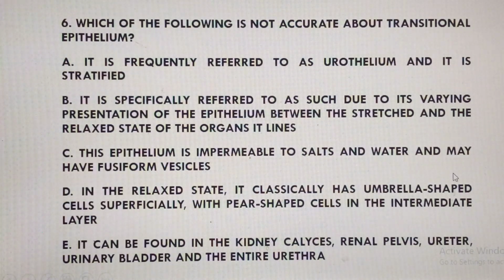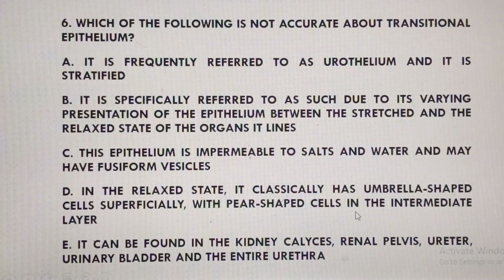We frequently see the fusiform vesicles. Once you see fusiform vesicles, then we know that we are looking at transitional epithelium. One important feature about them is that they are impermeable to salt and water, because that is where urine is going to pass, and so they don't need to reabsorb them. This epithelial lining is not supposed to reabsorb salt and water in the urine, so they are impermeable.